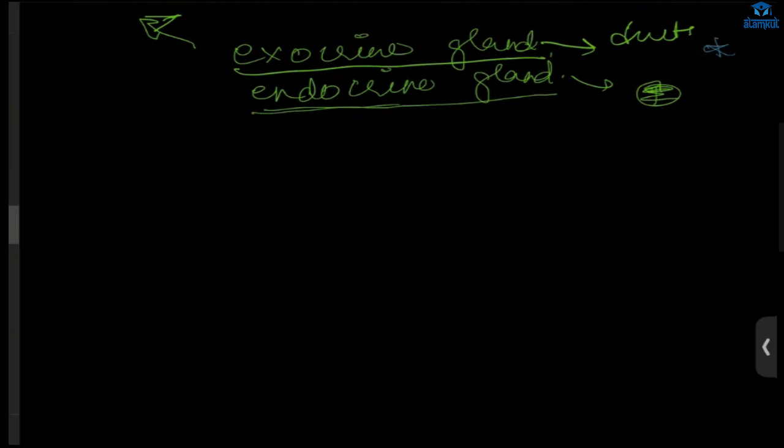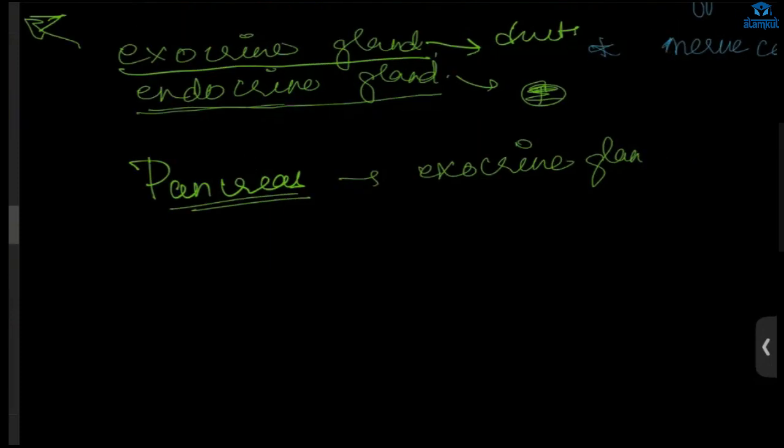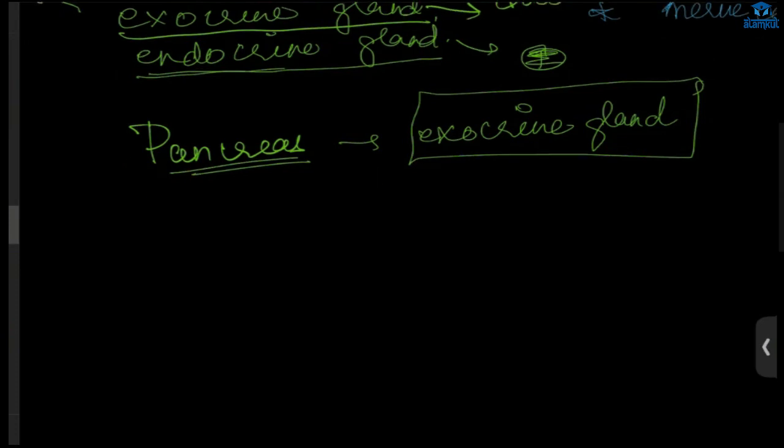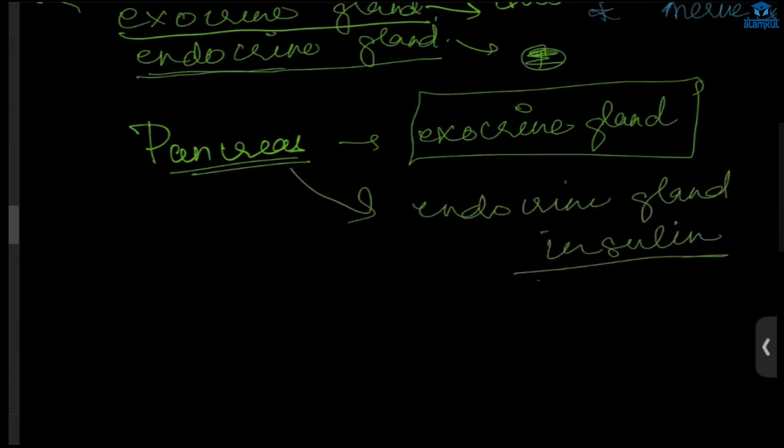Can you name one? How does it act by secreting as an exocrine gland? In the digestive system, what does it secrete? Digestive enzymes. Yes, pancreatic juice, which contains digestive enzymes. That acts as an exocrine gland because it goes through the duct. Next, it also acts as an endocrine gland. How? It secretes insulin, which helps control the blood glucose level. It checks the blood glucose level.